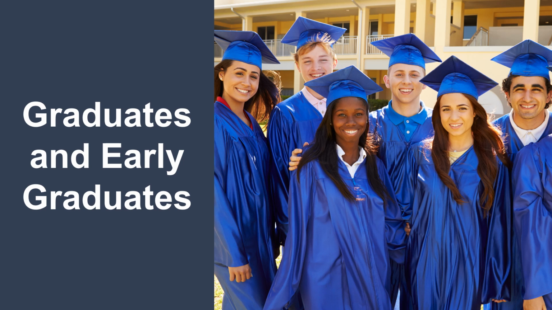Keep in mind that students who receive a GED or a high school equivalency certificate or receive a special education certificate of completion are not considered as graduates by the U.S. Department of Education. Therefore, only students who receive a standard high school diploma are counted in the numerator of the graduation rate. Students who graduate high school early in less than 4 years are counted in the original cohort in which they began. The associated note-taking guide includes an example of this that may be helpful.